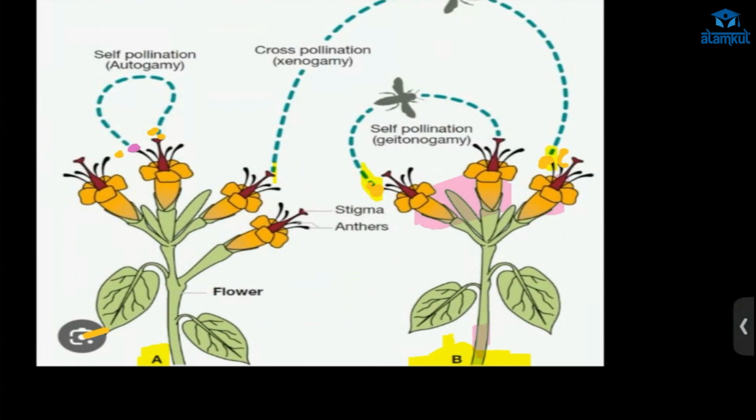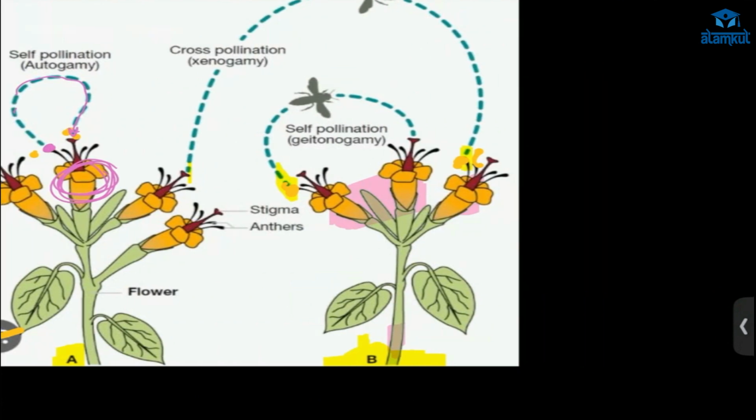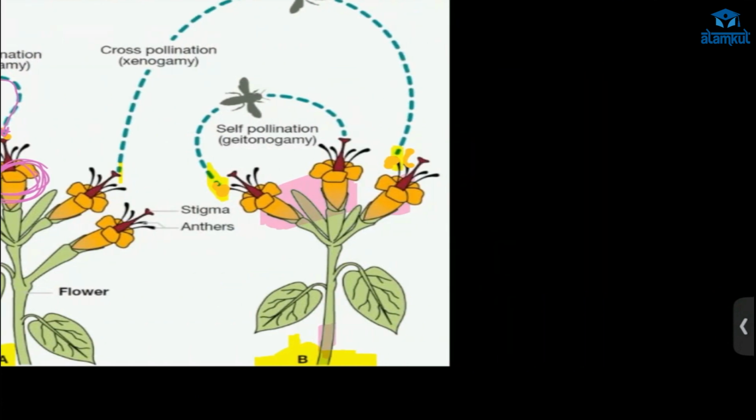Here the anther of the same flower will contain pollen grains. When it bursts, the pollen grains come out, and if they go to the stigma of the same flower, that is autogamy, and this is called self pollination.